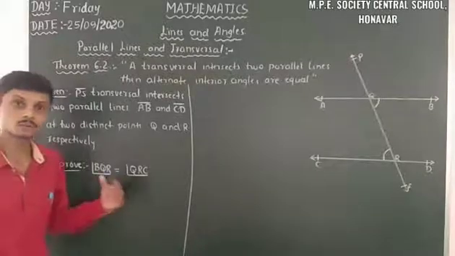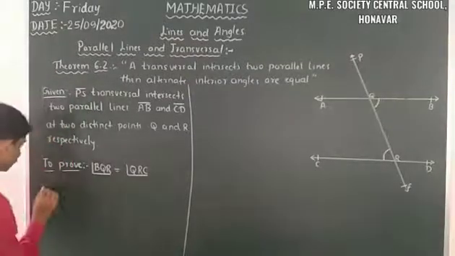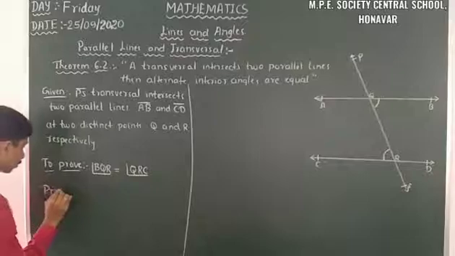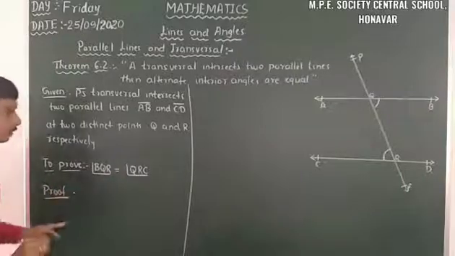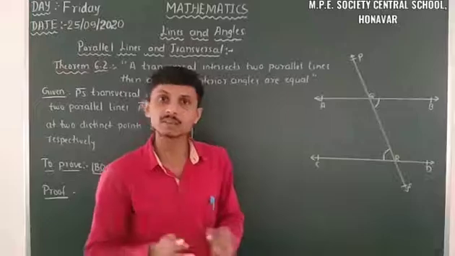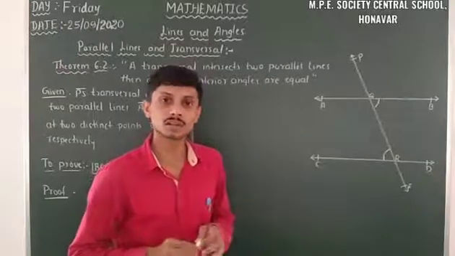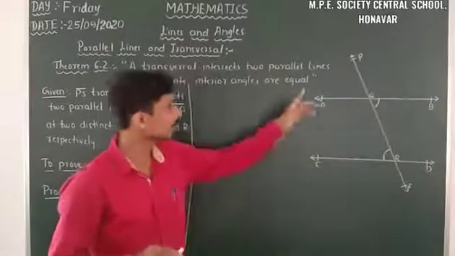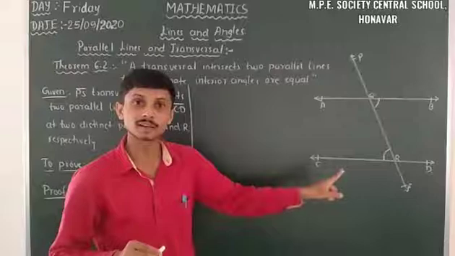Then we go into the proof. So let us prove it. Firstly, what is the given term, what is the known term here? We have a transversal intersecting two parallel lines.